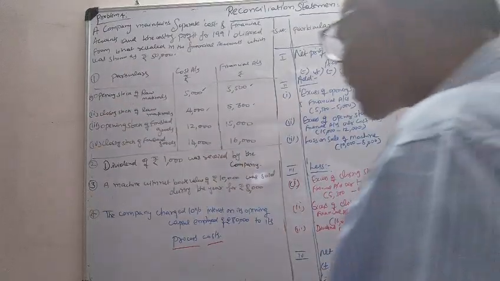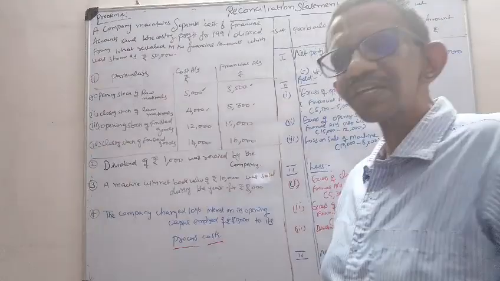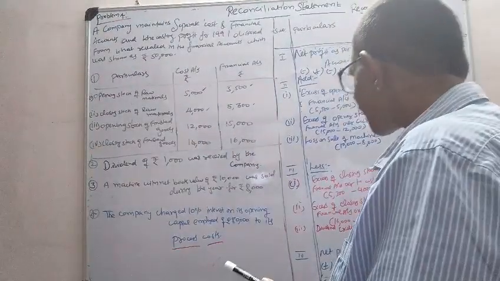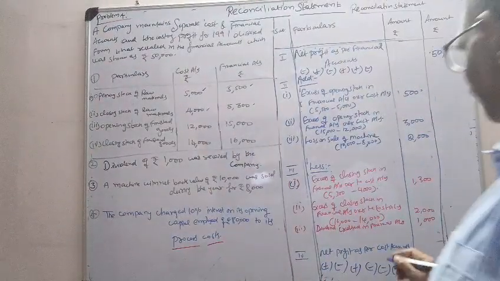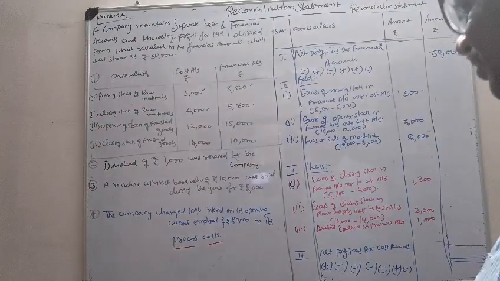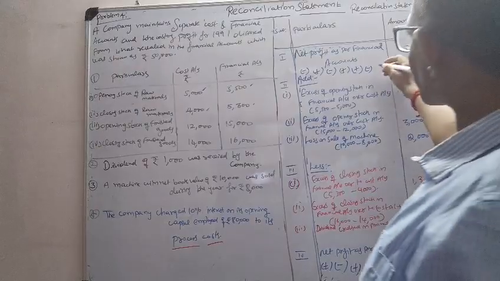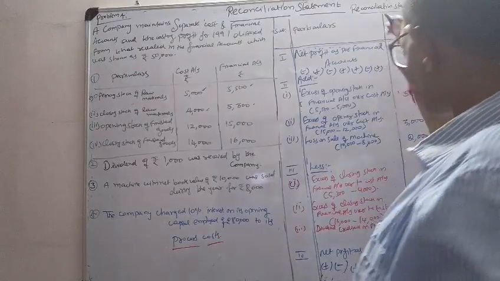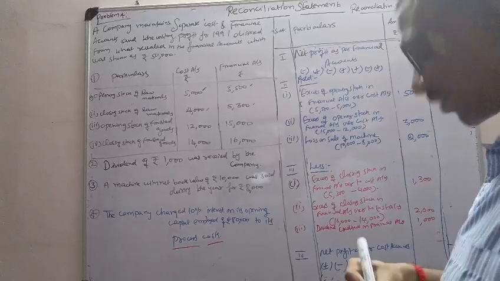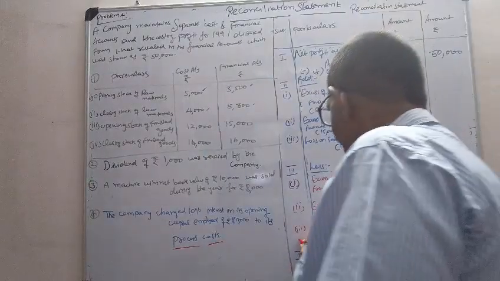That is 10% interest on its opening capital of 80,000. 80,000 into 10 by 100. In cost accounting, it is a sort of expense, minus. In financial accounting, whatever the cost profit says, that only you have to do. Cost profit says to less.